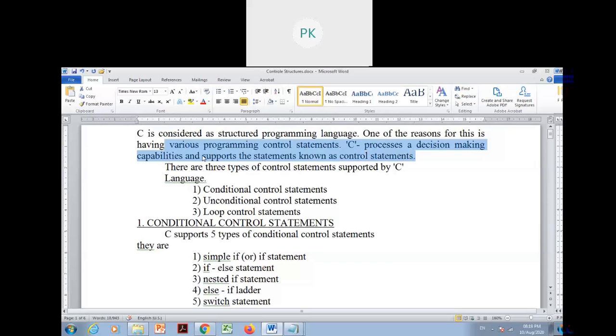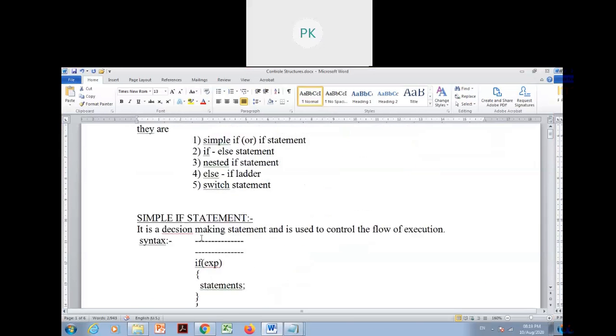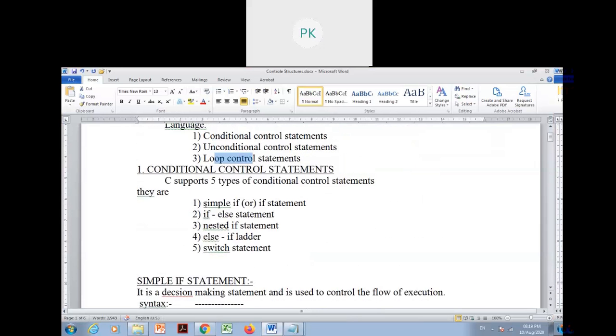Okay. So there are three types of control statements supported by the C language. What are those three? Conditional control statements, unconditional control statements, and loop control statements. What are the conditional control statements? Simple if else statement, nested if statement, else if ladder, and switch statement. These are all under conditional control statements.